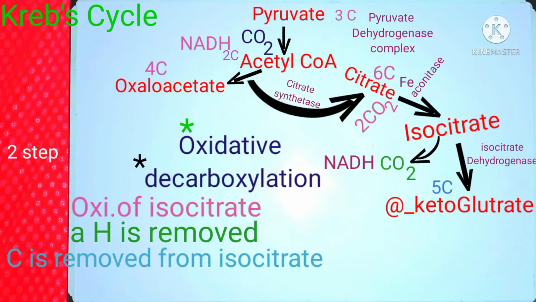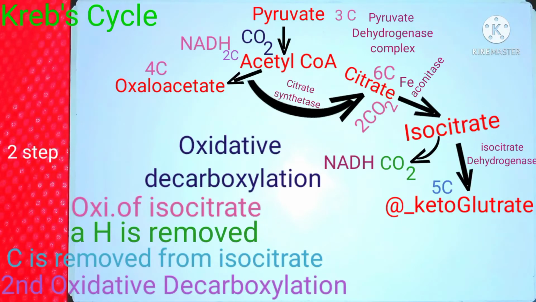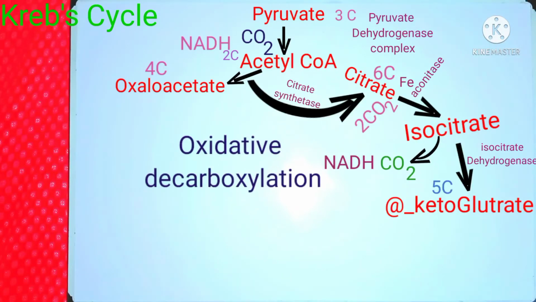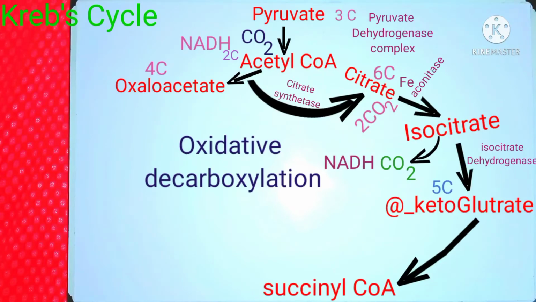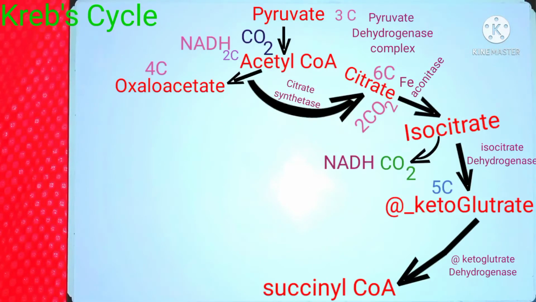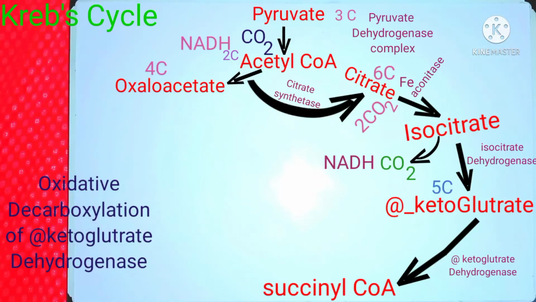The conversion of isocitrate to alpha ketoglutarate is followed by the second oxidative decarboxylation reaction. The alpha ketoglutarate, a 5-carbon compound, is then converted into succinyl CoA in the presence of the enzyme alpha ketoglutarate dehydrogenase complex. Alpha ketoglutarate dehydrogenase is a complex enzyme, but there is no need to discuss it further, that catalyzes the similar oxidative decarboxylation of alpha ketoglutarate, during which a hydrogen also gets attached to NAD to form NADH.